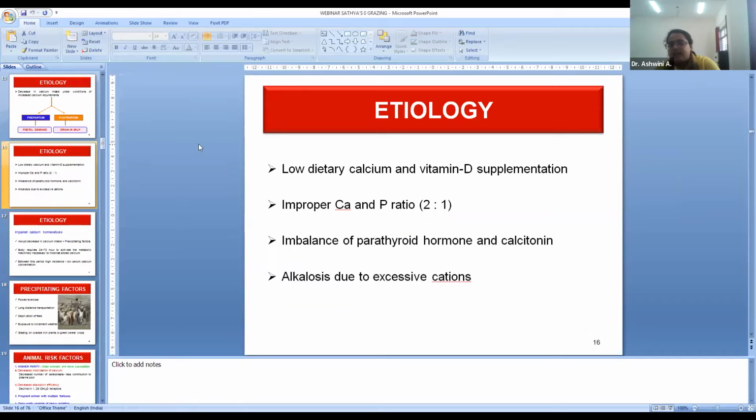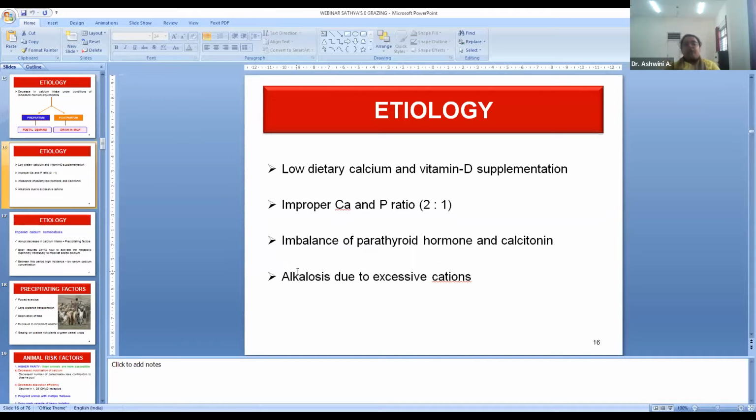With this, there will be vitamin D. As we know, vitamin D and phosphorus, the correct calcium to phosphorus ratio, is also important for efficient calcium absorption. A low level of vitamin D supplementation and an improper calcium phosphorus ratio can also lead to milk fever. And an imbalance of parathyroid hormone and calcitonin, as we studied earlier, these are the two crucial hormones for the homeostasis of calcium. The imbalance between these two hormones may lead to milk fever.